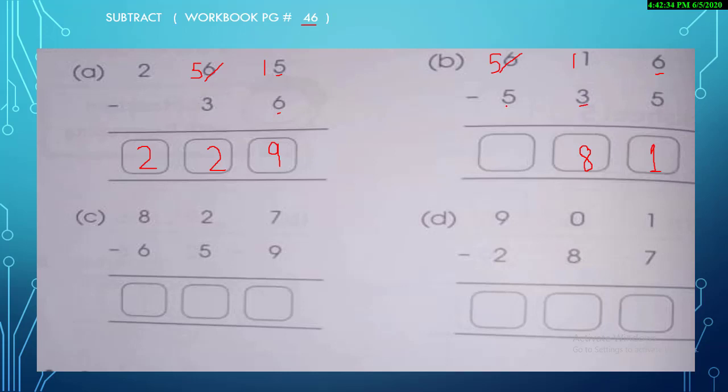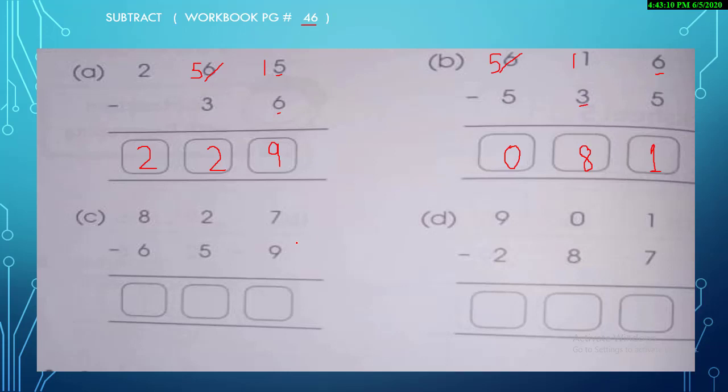Okay. Numbers the same. The third phrase of the song, which was not shown over there, is numbers the same. If both numbers are the same, the song will tell you to put 0 in the frame. If both numbers are the same, 5 minus 5, the answer will be 0. Yes. See, in this question, for the first number you don't need to go to the next door, but for the second number, which is at the tens place, you need to go to the next door. So that's the way of solving these questions.